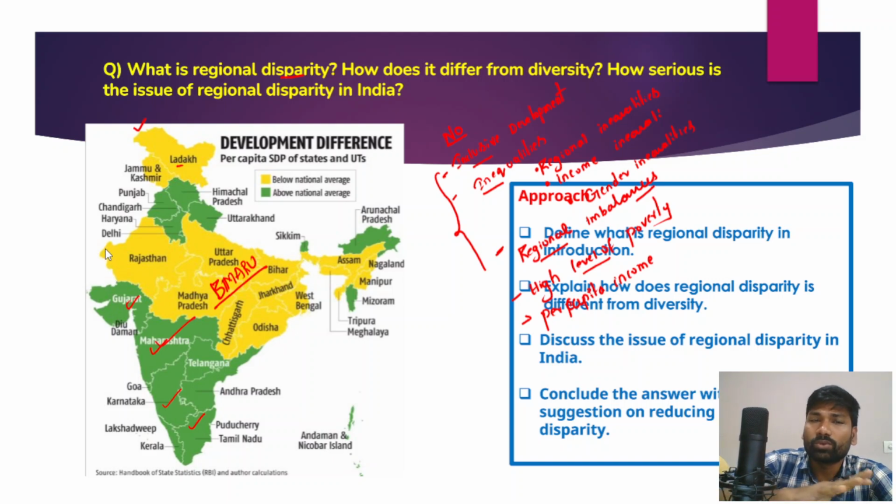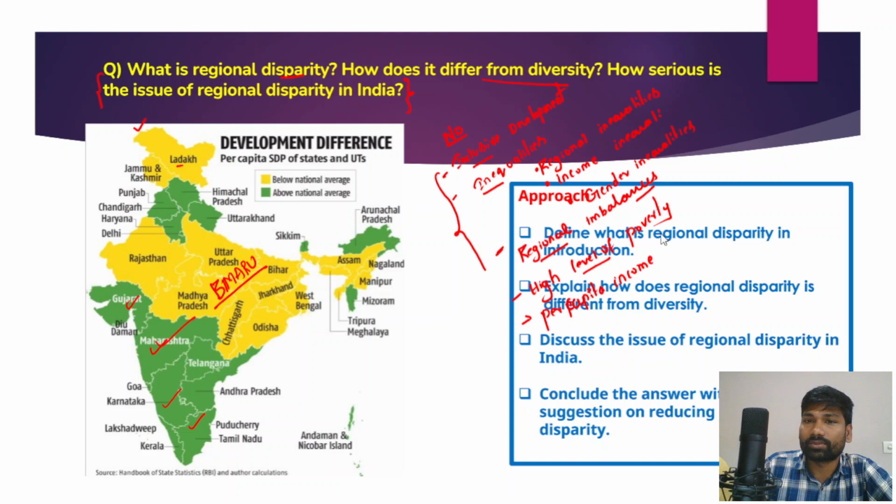Now you have to write what is a regional disparity in the introduction, and then write how this regional disparity is different from the diversity that we have in India. Remember, India is a multi-diverse, multicultural society, and a huge diversity exists in India. In this context, how serious is the issue of regional disparity in India, and how could we address it? That is what we need to address in this answer, right?